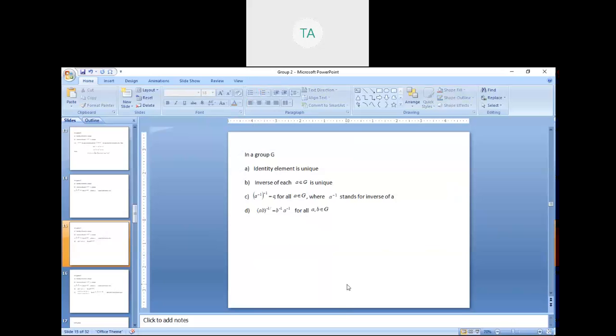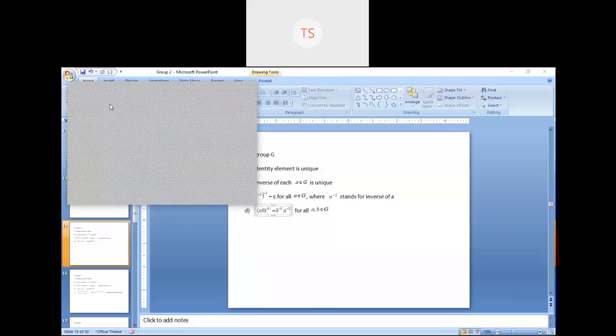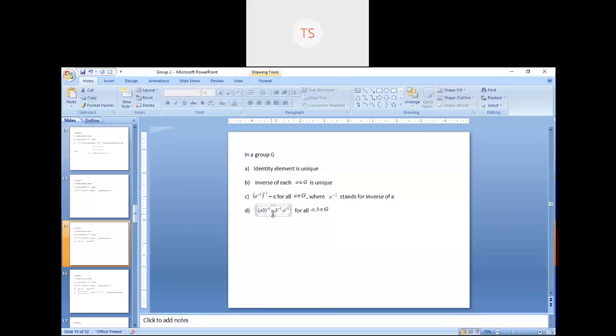Yes, ma'am. But in AB inverse, there is a slice. No, this is just a typing mistake. So this is AB whole inverse is equal to B inverse A inverse. This line is read as AB whole inverse is equal to B inverse into A inverse, for all A, B belongs to capital G. Okay?